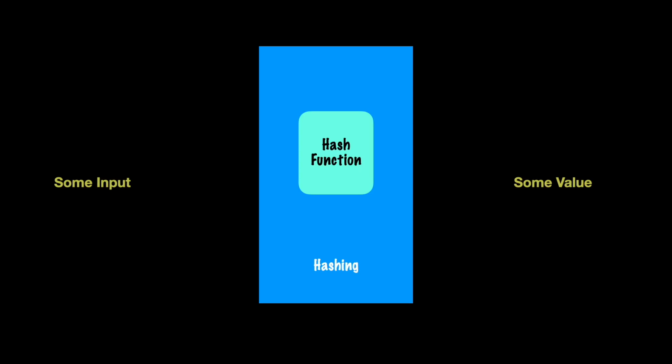Hashing is the process of transforming an input into an output using a hash function. That's it, guys. As simple as that. You provide one input to a hash function on one side and it converts that into another value on the other, which is the hash, and the entire operation is supposed to be idempotent. This means any number of times you provide the same input, it is always supposed to result in the same hash value. So how good is your hash? Usually that depends on how well you have written your hash function. But hold on, what do we mean by a good hash? We'll see that in a minute.